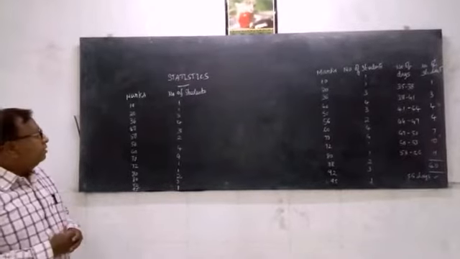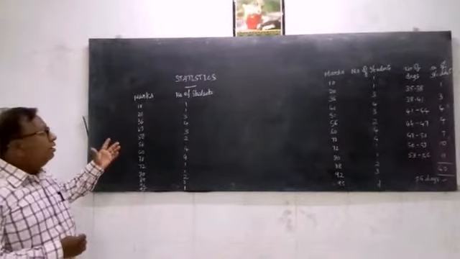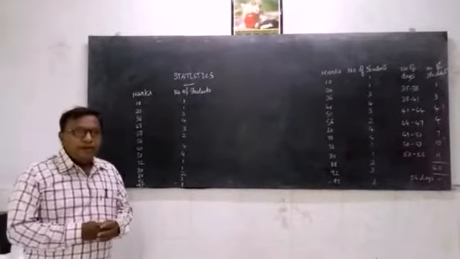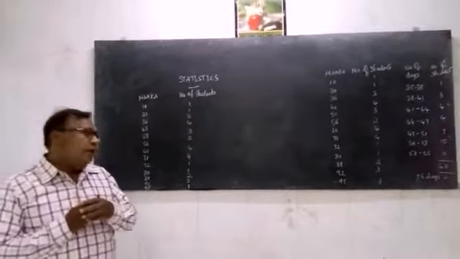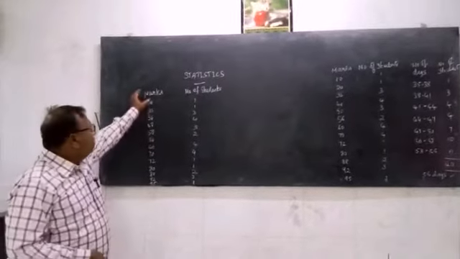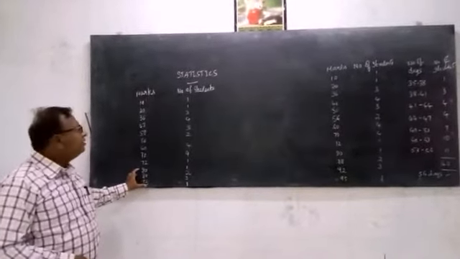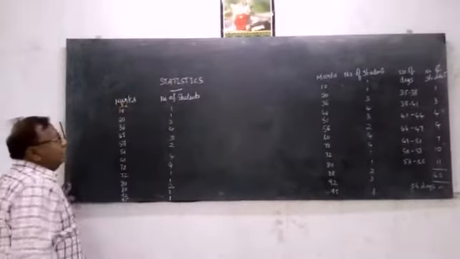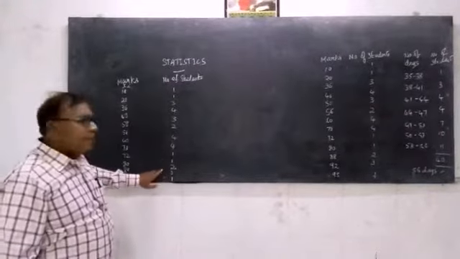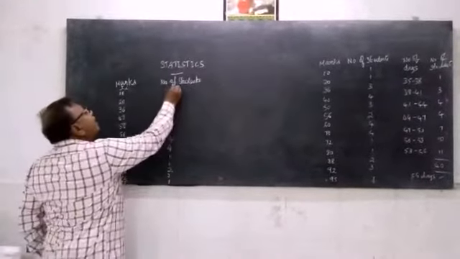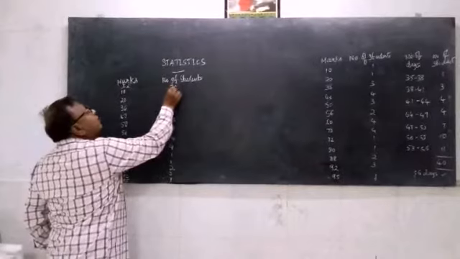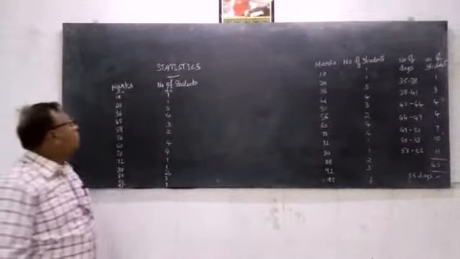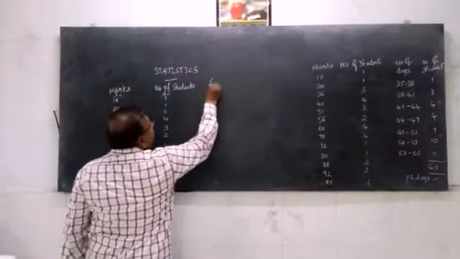Okay, students. So now once again, as I told you, we shall be finding the mean for the ungrouped data. Now here on one side you find marks, so we shall write it as, say, xi. Then the number of students on the other side, so we shall write it as fi, representing the frequency here. We shall be using one more column called fi